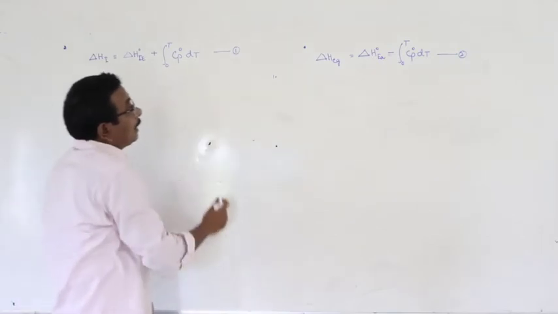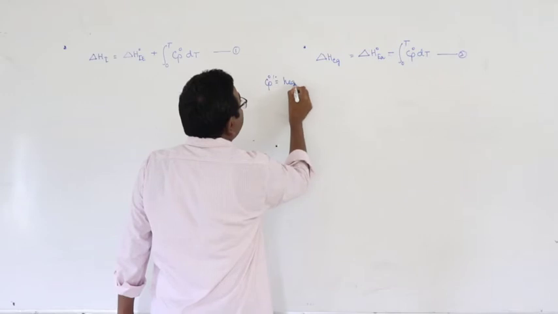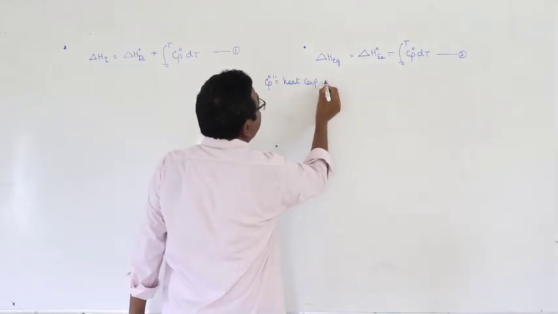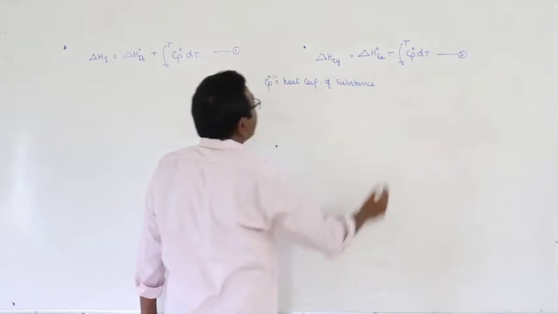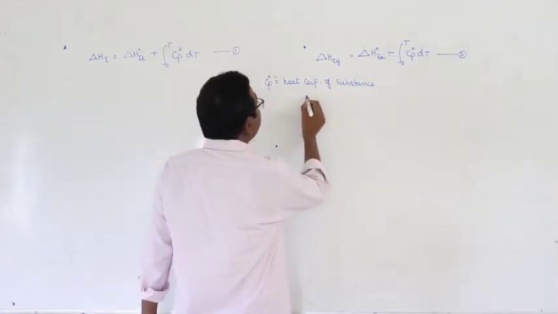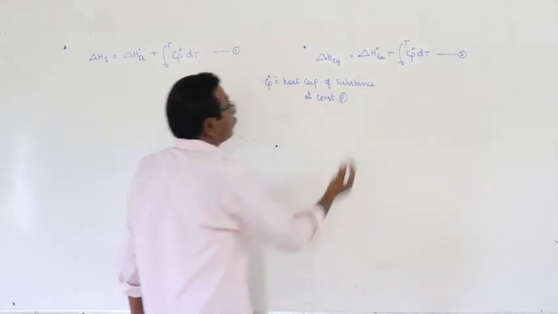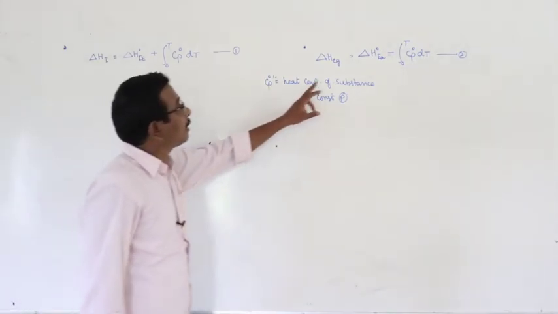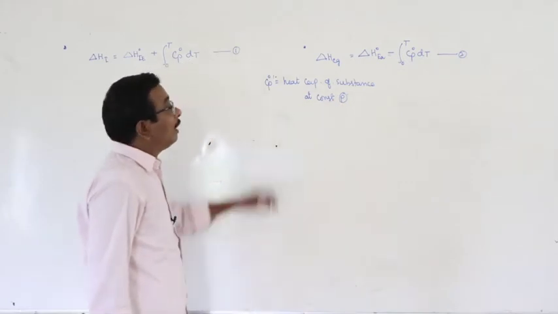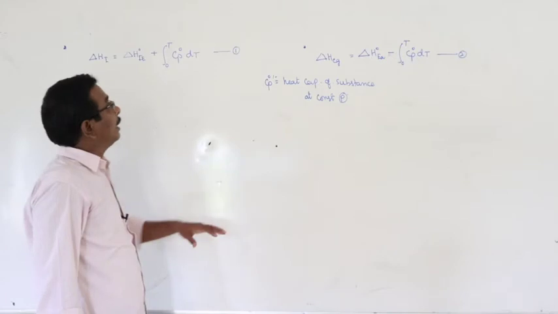In these two cases, Cp naught is equal to heat capacity of a substance at constant pressure, and at absolute temperature. Cp is the heat capacity of a substance at constant pressure, and Cp naught means that is at absolute temperature.